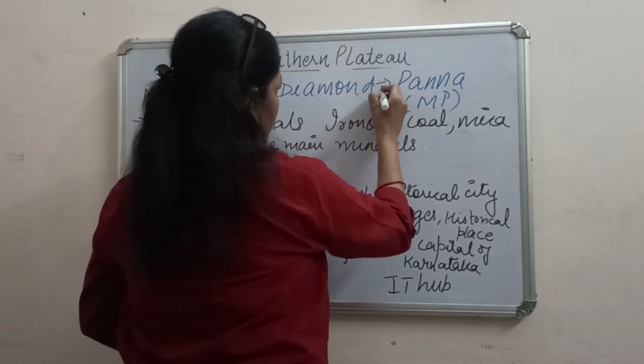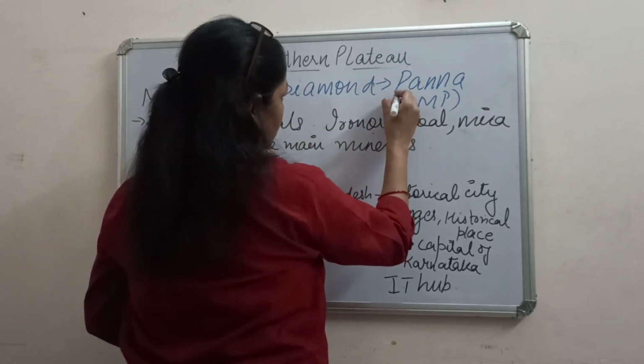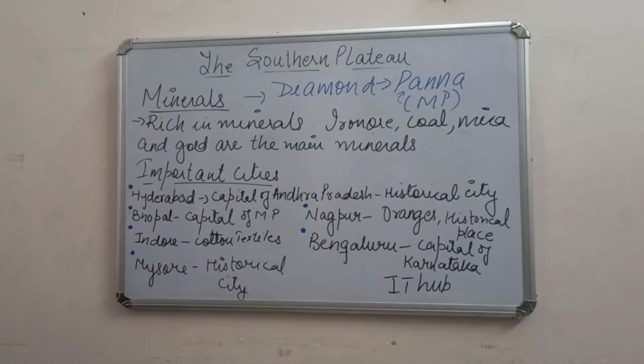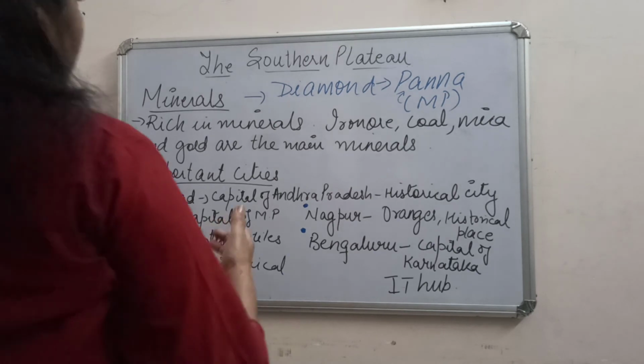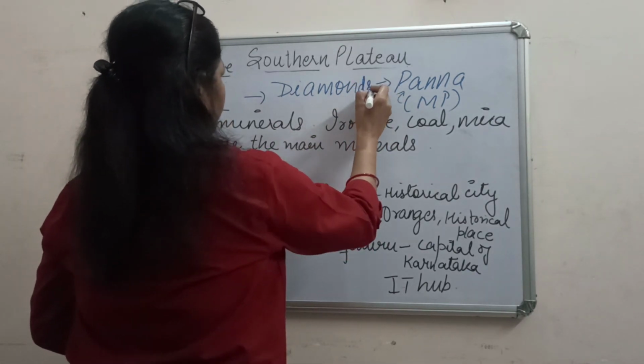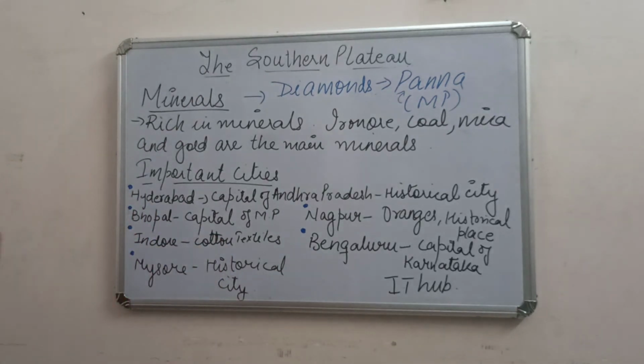Panna is in Madhya Pradesh. We should say diamonds, because a lot of diamonds are found in Panna in Madhya Pradesh.